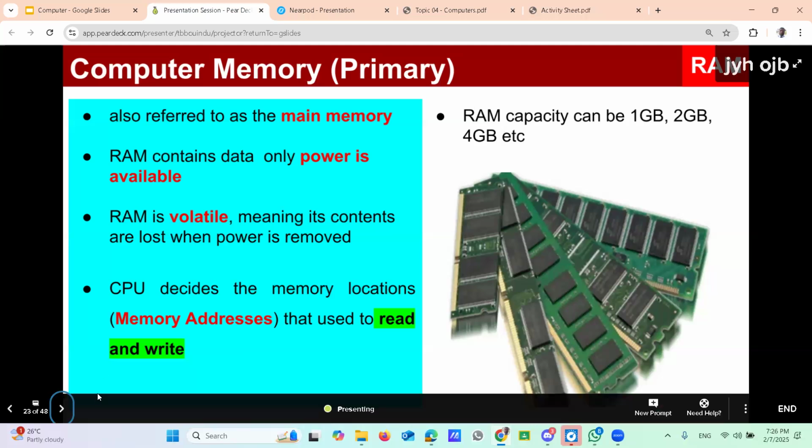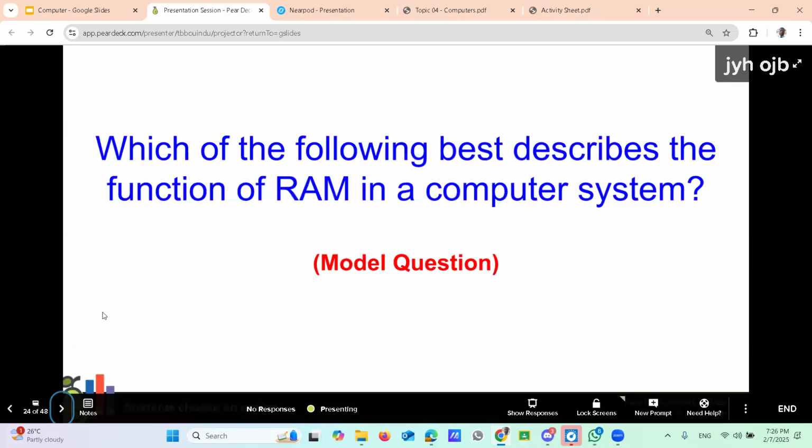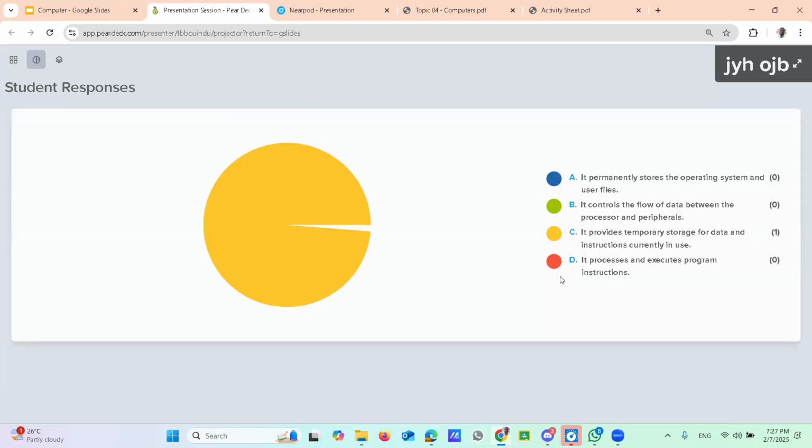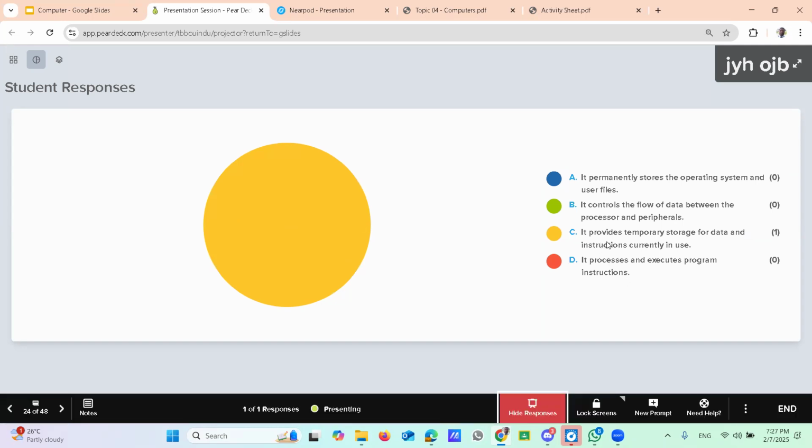Then moving to the next part. Before that, again a question. Try to answer this one. Which of the following best describes the function of RAM in a computer system? Try to give the answer. Now you answer with me. It provides temporary storage for data and instructions currently in use. That's the exactly correct answer.